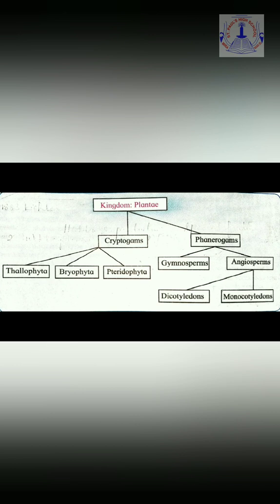First, let us take the first division, gymnosperms. In case of gymnosperms, the plants which are present are woody, perennial, and evergreen. The main stem or the trunk of the tree is made up of hardwood. That is why we say they are woody in nature.